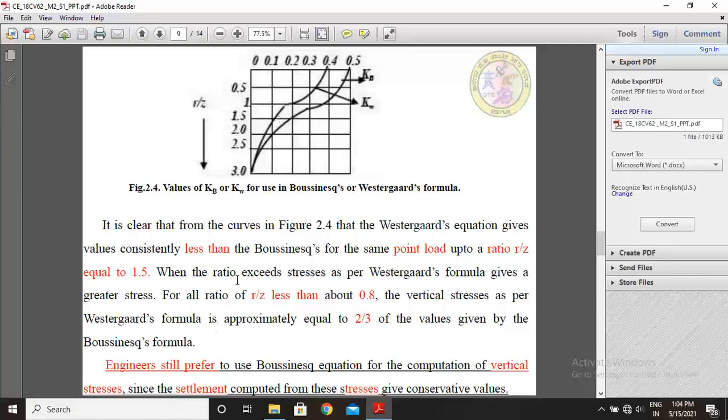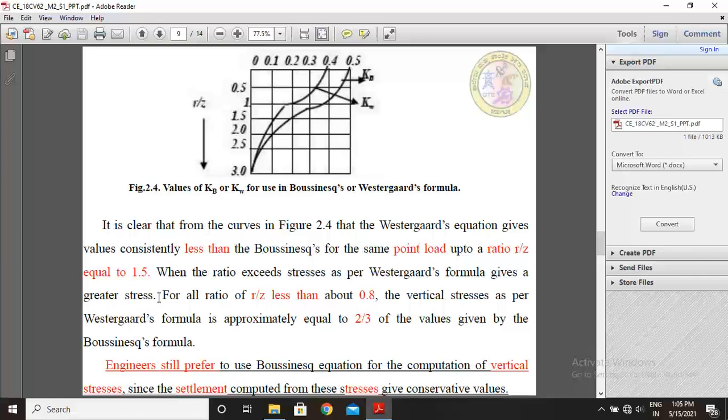When the ratio exceeds this, the stress as per the Westergaard formula is greater. For all ratios of r by z less than about 0.8, the vertical stress as per the Westergaard formula is approximately equal to 2/3 of the values given by the Boussinesq formula.